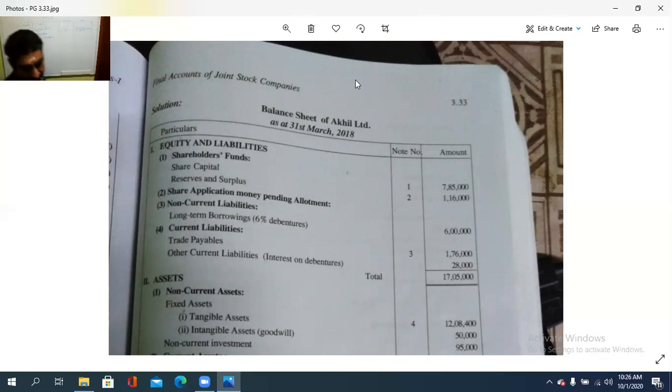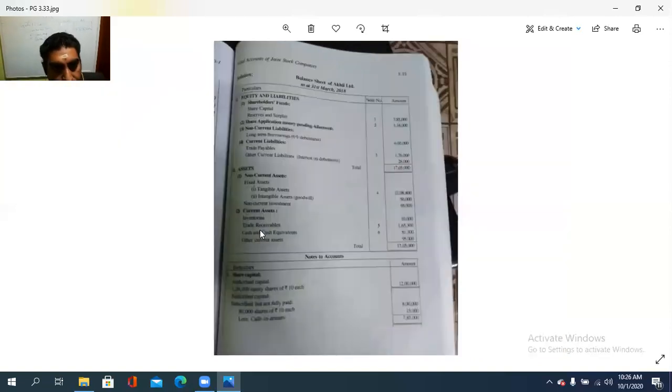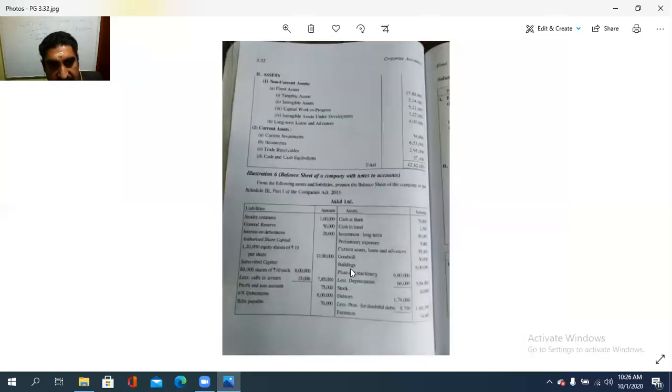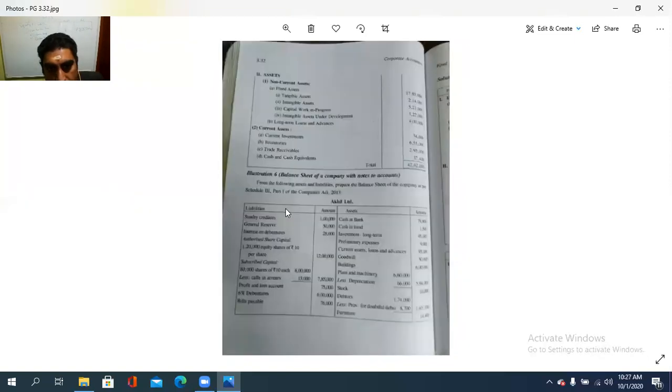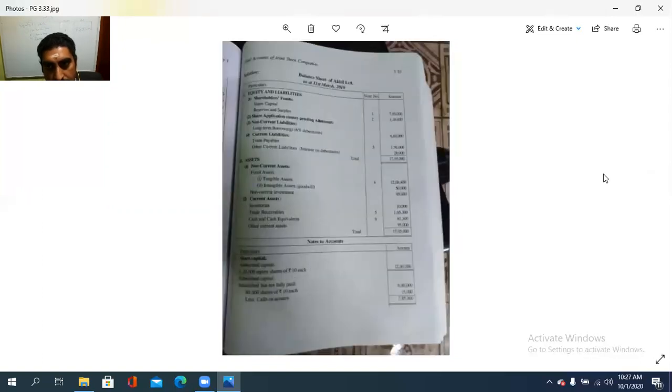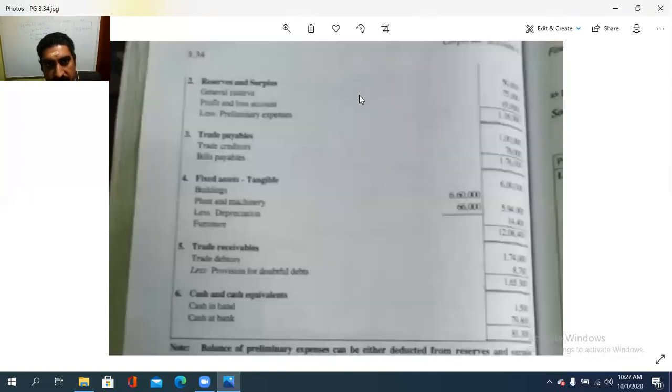Reserves and surplus, how it is to be? What is the reserve here? General reserve, it is 50,000. Any other reserve? Yes, something is there. Profit and loss account, it is 75,000. Okay. So how the reserve? Reserves and surplus: general reserve 50,000, profit and loss account 75,000.